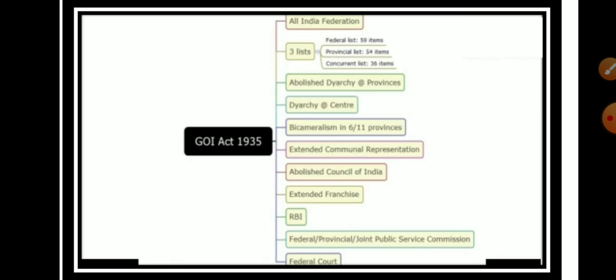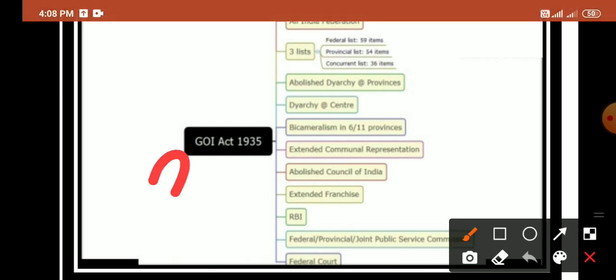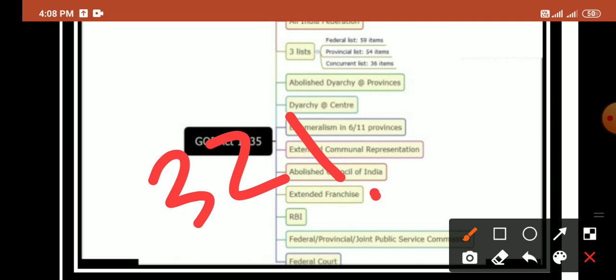So, the Government of India Act 1935 is considered to be the second milestone which established a complete responsible government in India. It was the lengthiest and most detailed structure, which included 321 sections and 10 schedules. It was considered one of the lengthiest and most detailed documents during that time.